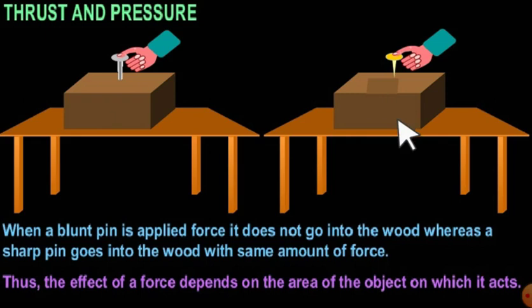What does this show? Does the effect of a force depend on the area of the object on which it acts? Yes, it depends on the area, and the relation between the applied force and the area we call pressure. And that perpendicular force acting on the body we call thrust.